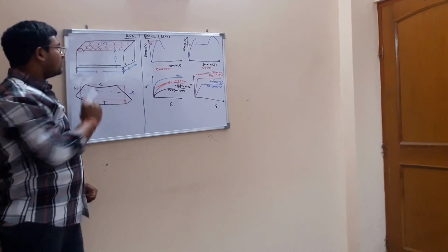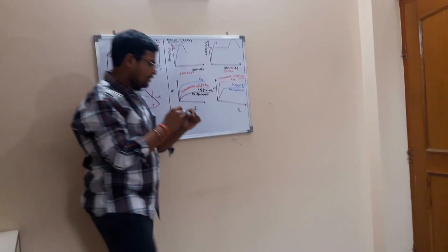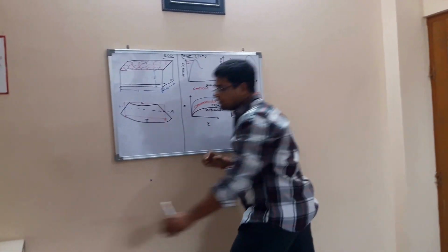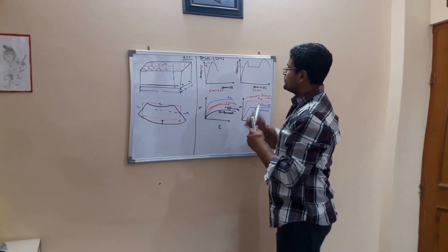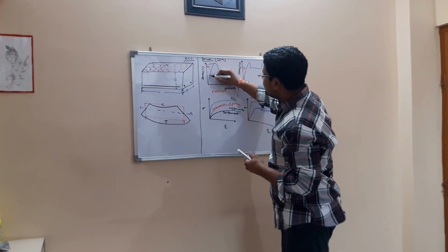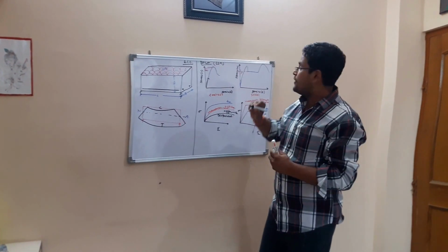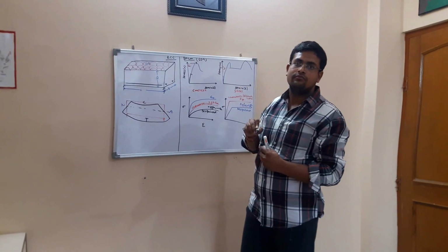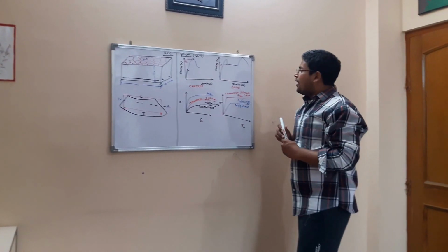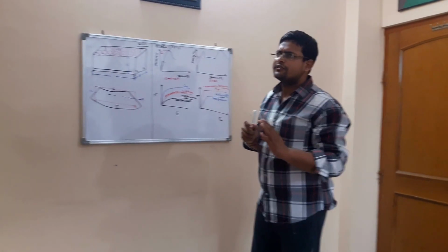If we talk about WSM and LSM, WSM is valid in this range, the linear elastic region, whereas LSM is up to the ultimate theory. In LSM there are certain assumptions.